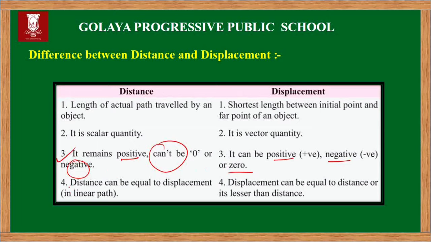Then, distance can be equal to displacement. This is a very important question, and a 1 mark question can also come from here: when is distance equal to displacement? If a body is traveling in a straight path or a linear path, then in such a case distance is equal to displacement. Clear? Displacement can be equal to distance or it can be lesser than the distance, but displacement can never be greater than the distance. So these are some important differences between distance and displacement.